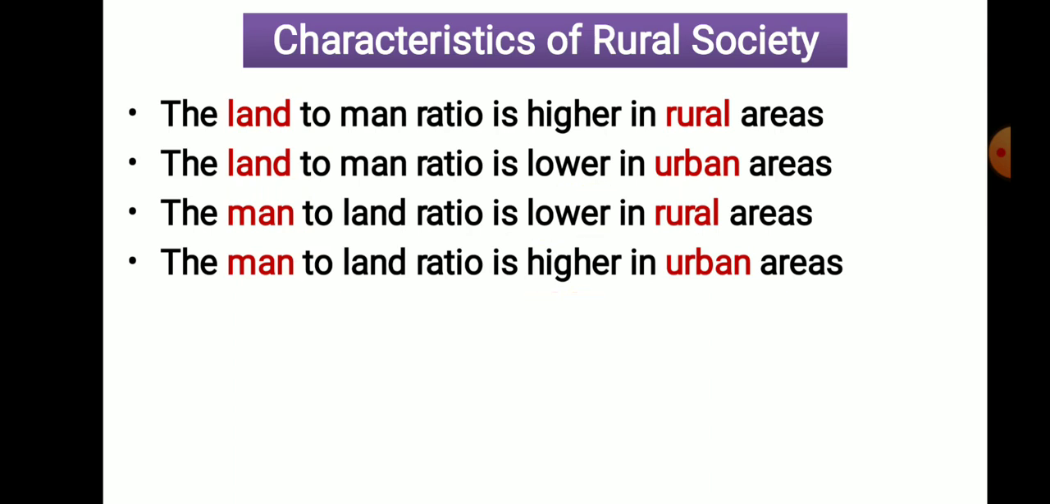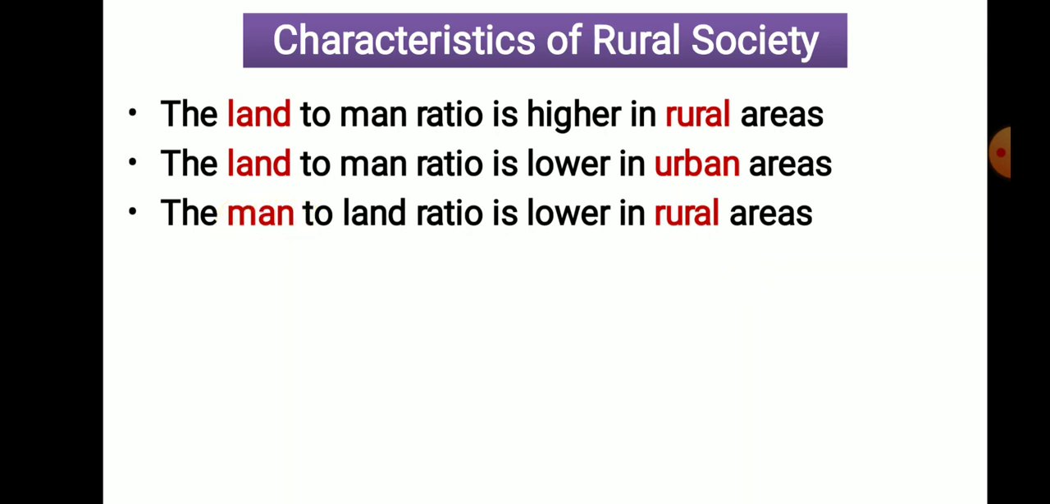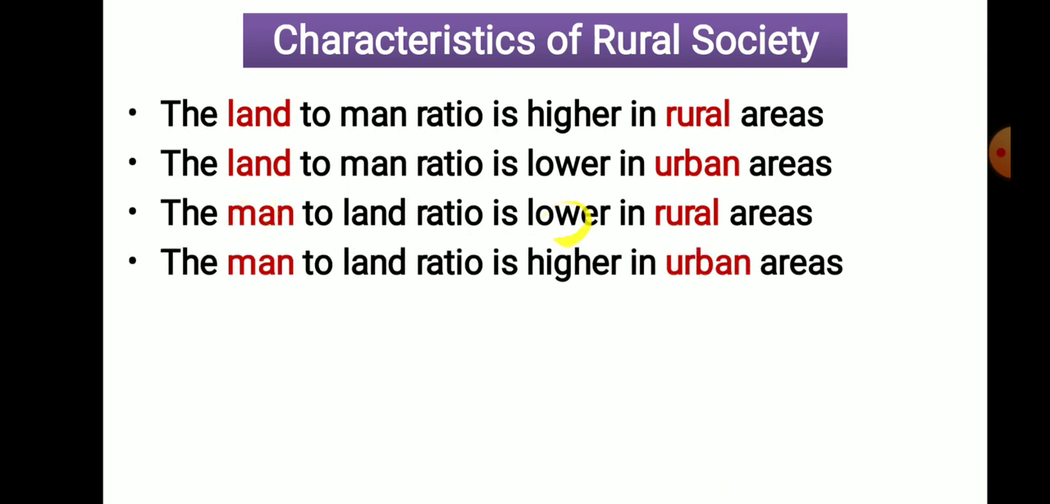Okay. Now always remember, you know that land is more in a rural area, but land is low in an urban area. That is most important. Man means population. Population is high in an urban area, but population is low in a rural area. So that is the logic. Population is high in urban area, land is low in urban area.